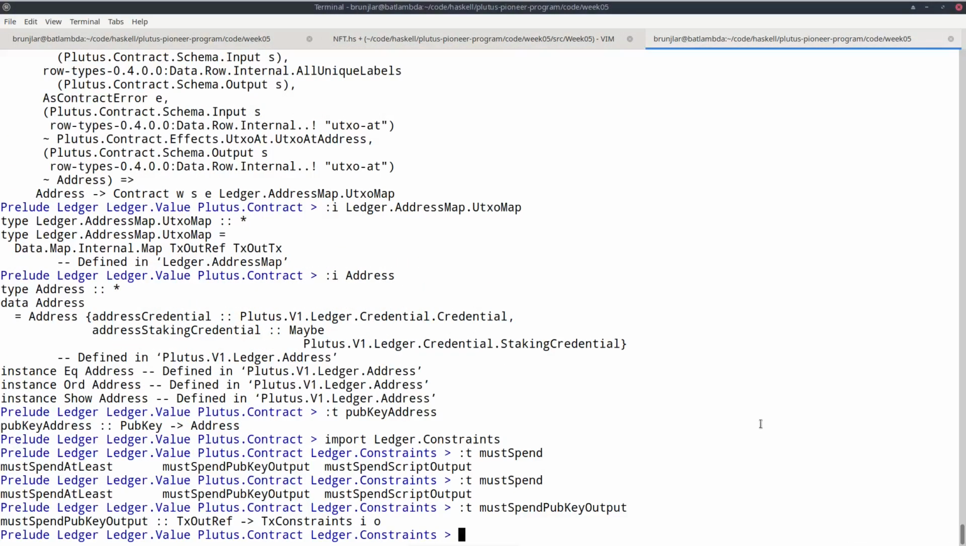And if we check in the REPL and if we import the Ledger.Constraints module, then we see that there is mustSpendPubKeyOutput. And the type of mustSpendPubKeyOutput is, given a TxOutRef, it creates a constraint. So that's exactly what we need. So we must specify that it must spend the pub key output given by the TxOutRef, the oref we found.